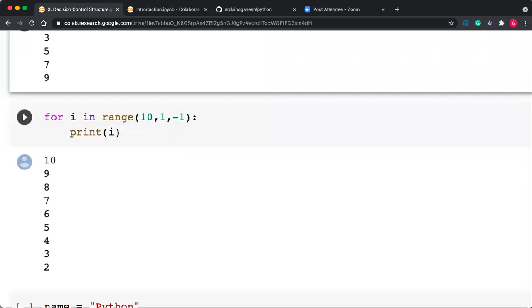Now range(10, 1, -1). It starts with 10, 1 is not inclusive, exclusive. And it is decrementing, so up to 2 it will get printed. So 10, 9, 8, 7, 6, 5, 4, 3, 2, like this.